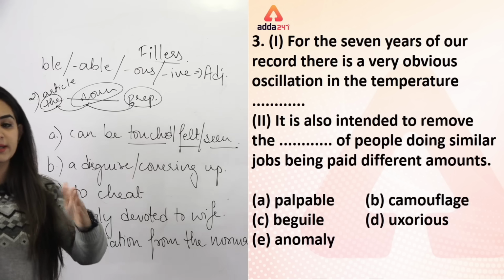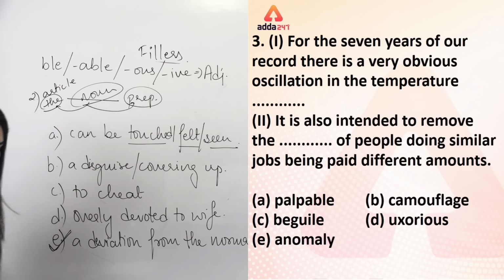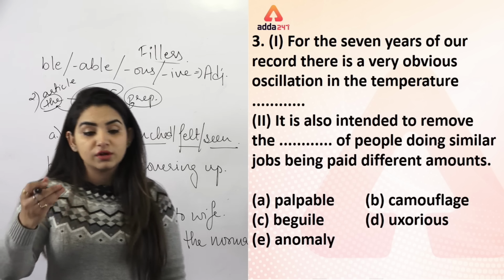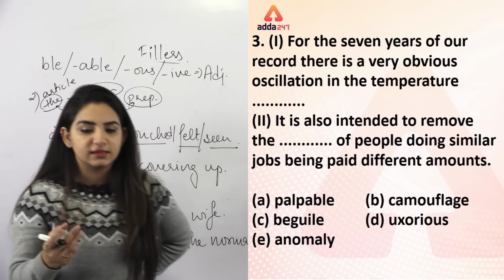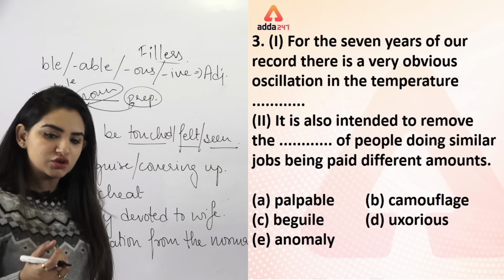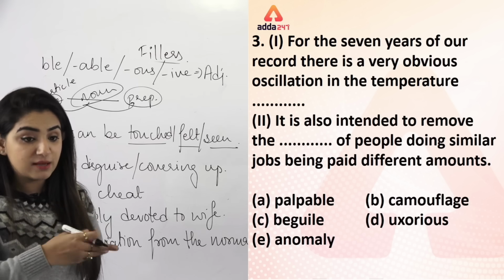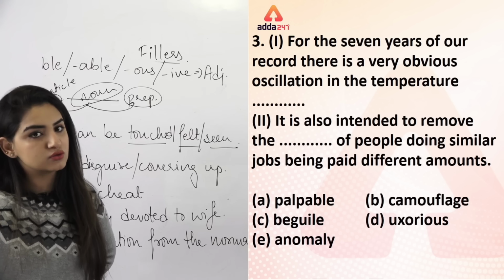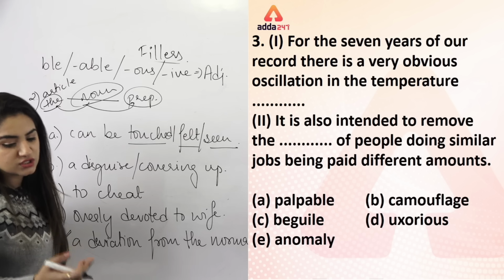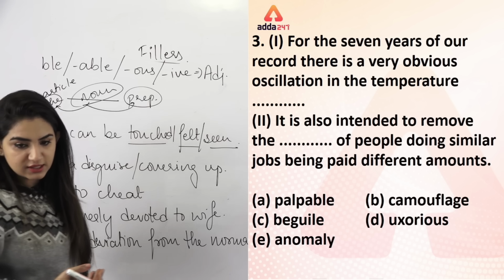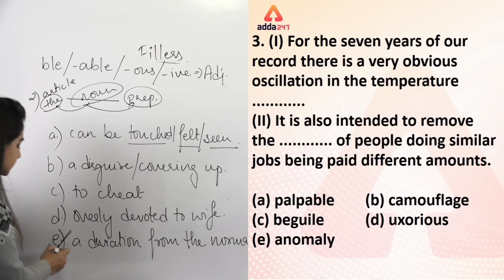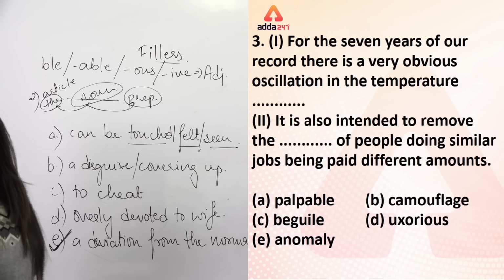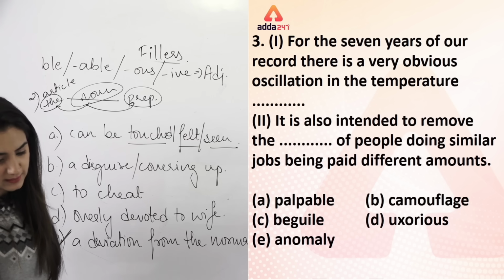It is also intended to remove the deviation of people doing similar jobs being paid different amounts. मतलब सेम जॉब करते हैं लेकिन सब जगह पे अमाउंट्स डिफरेंट डिफरेंट मिलता है. So उस चीज को भी हटाता है. So that is the thing we are talking about. Option number E, the anomaly, is the correct answer here. Now let's move on to the next question.